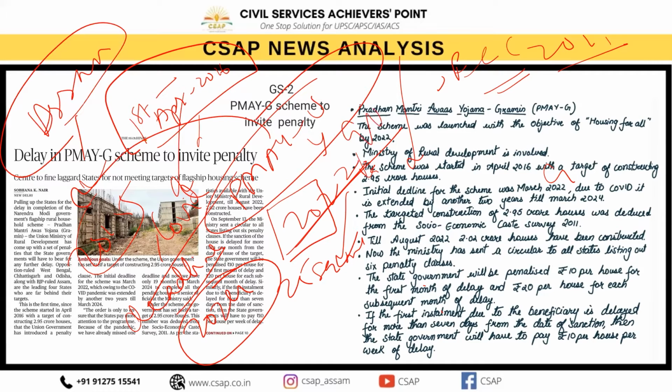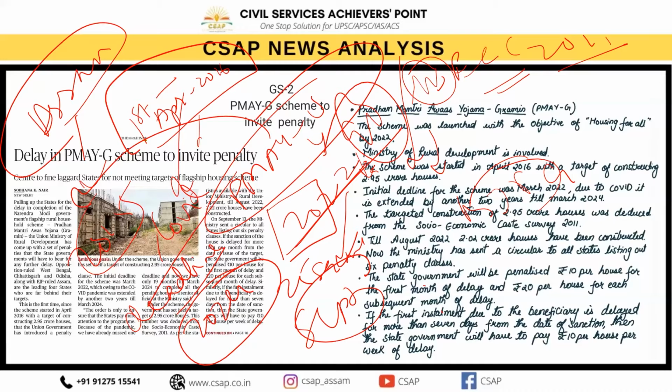ओके, असम डायरेक्टली इज गेटिंग फाइनेंसेस, 90% डायरेक्टली फ्रॉम द सेंटर, 10% बस असम को देने जा रहे। And moreover, Assam is ruled by BJP. So why is this so slow in implementing such number of schemes? Therefore, in this recent time period, September 13 May, the ministry directly said that, and the circular was directly passed to every state, listing out some of the 6 penalty clauses.